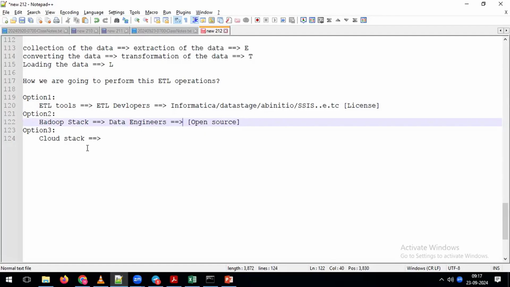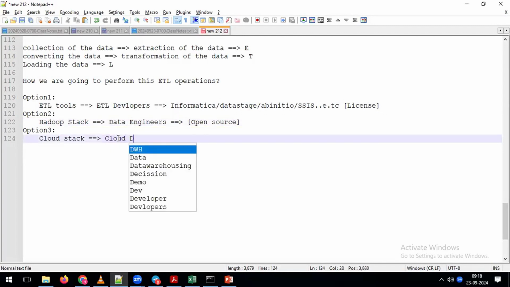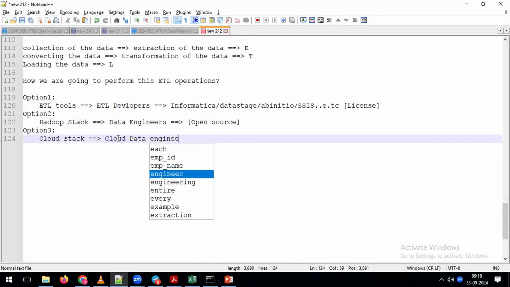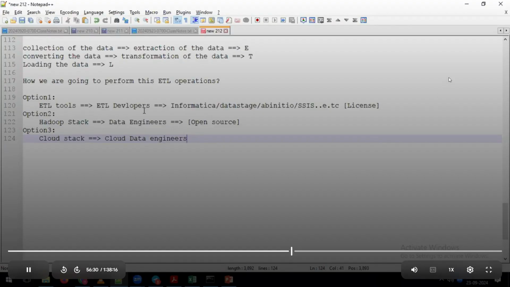And if you use the cloud stack for doing our ETL operations, such people we call cloud data engineers. This is the way you can understand the different naming conventions in real-time projects.